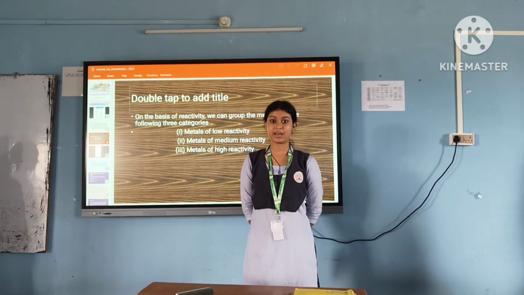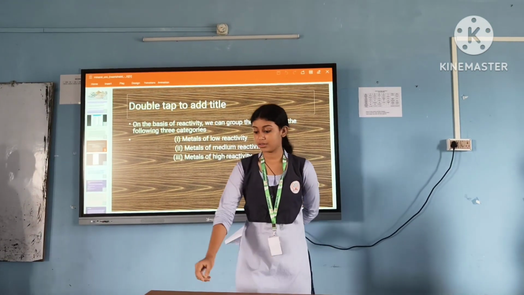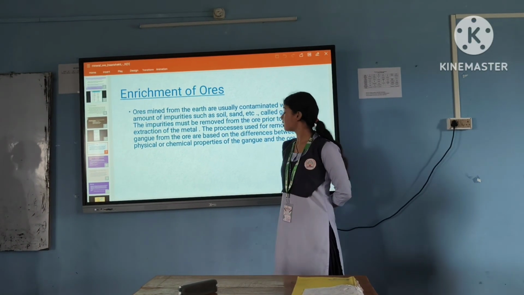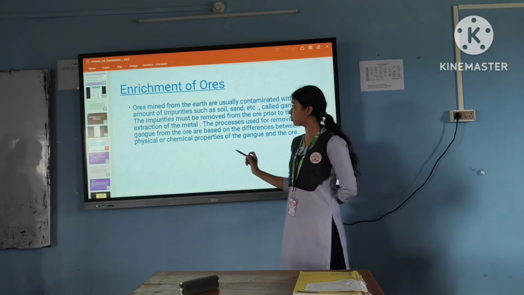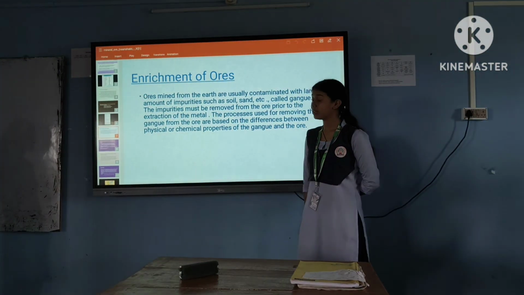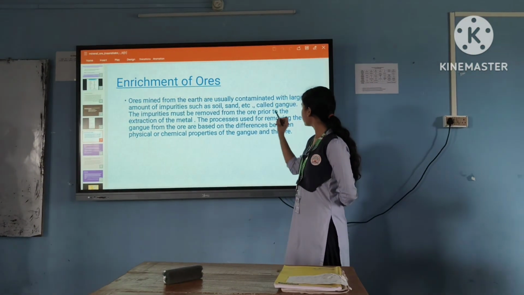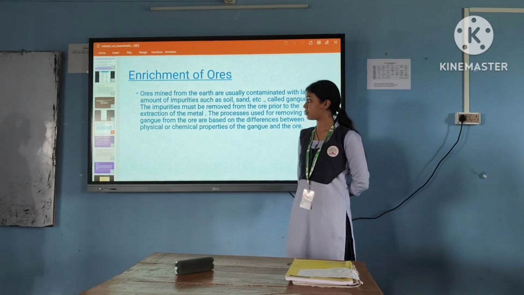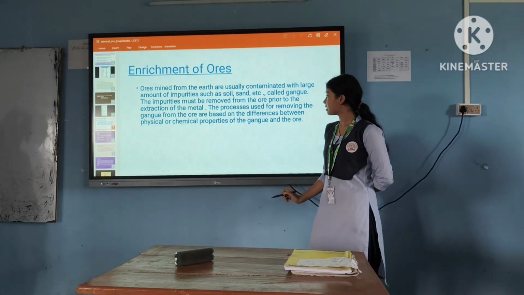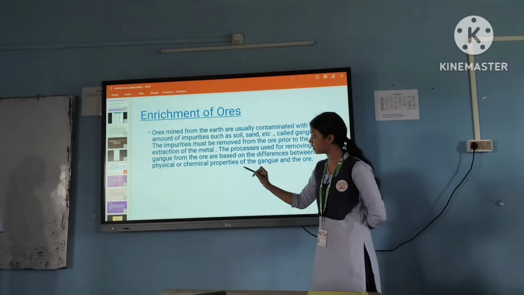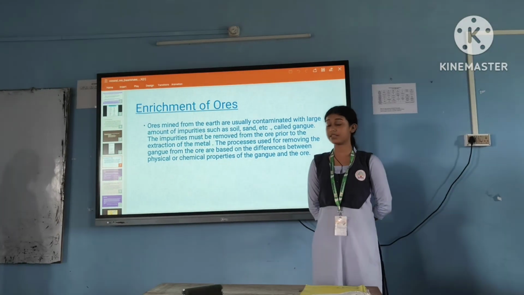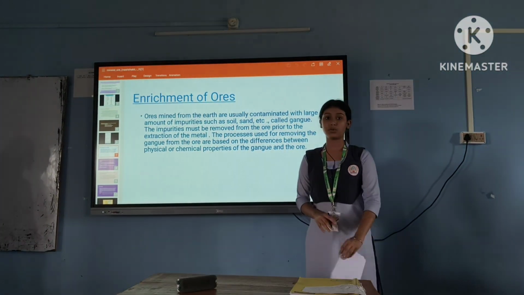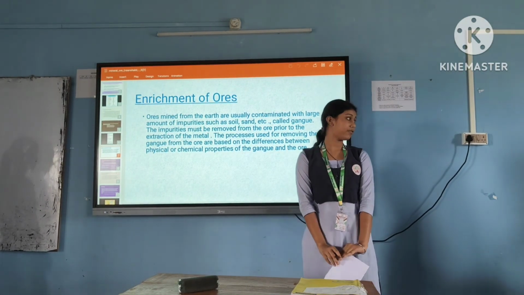Very good morning to everyone present here. My name is Ikshita, and now I am going to explain enrichment of ores. Ores mined from the earth contain an incredibly large amount of impurities such as soil, sand, etc., called gangue. The impurities must be removed from the ore prior to the extraction of the metal. The process is used for removing the gangue from the ore and is based on the differences between the physical and chemical properties of the gangue and the ore. Now I would like to call Manavi for the next part.